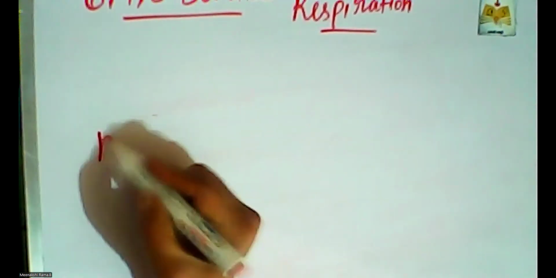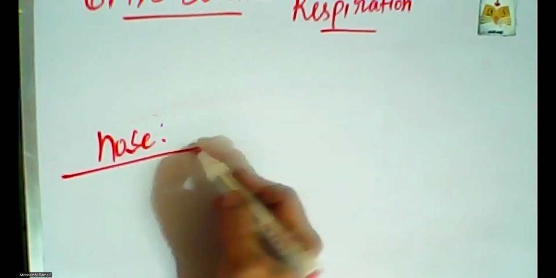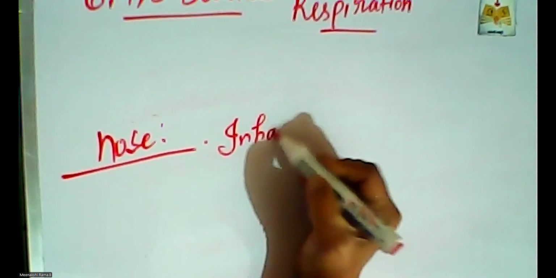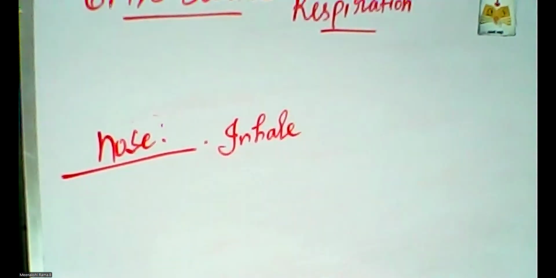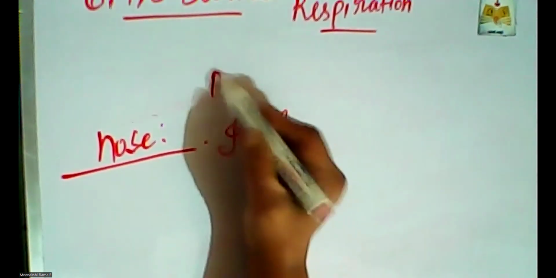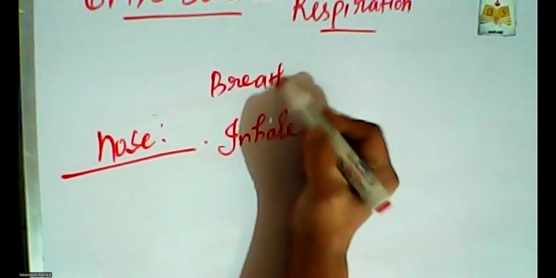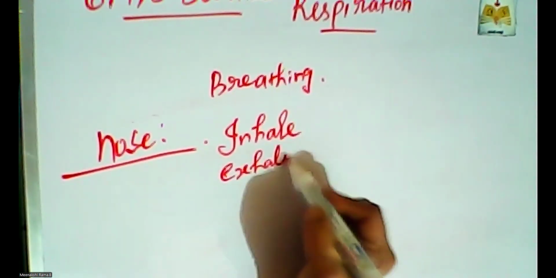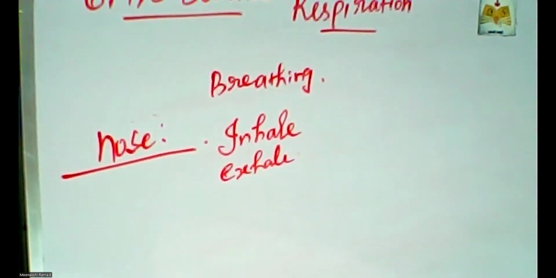In our respiratory system, the first part is the nose. Nose is the initial part of the respiratory system. We inhale the air with the help of the nose. In breathing there are two processes: inhalation and exhalation.